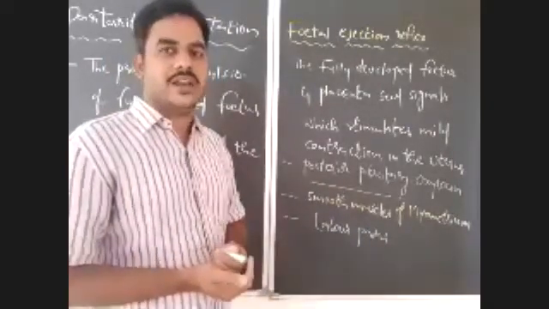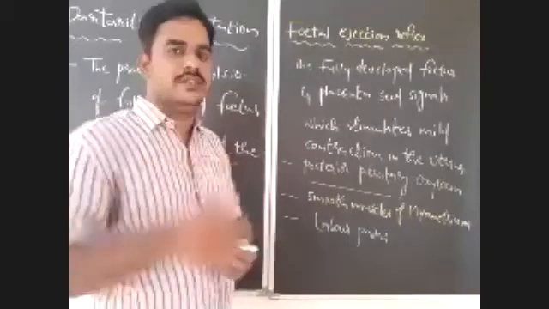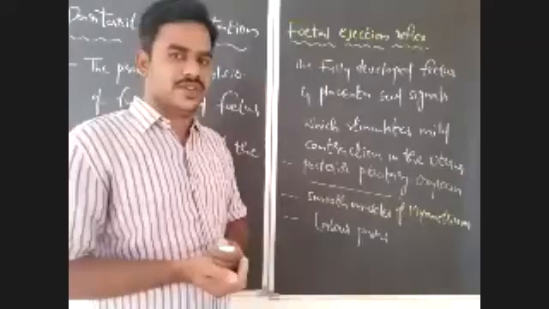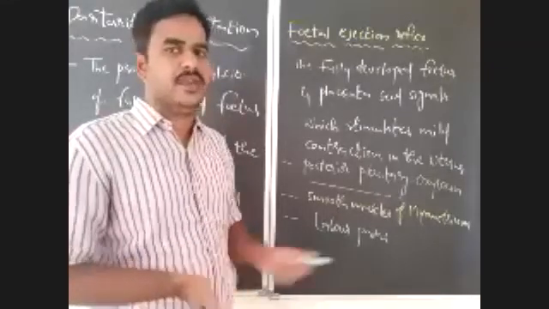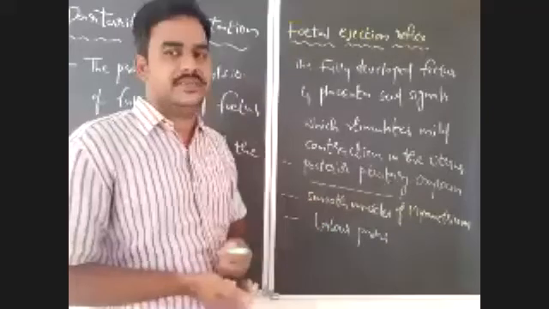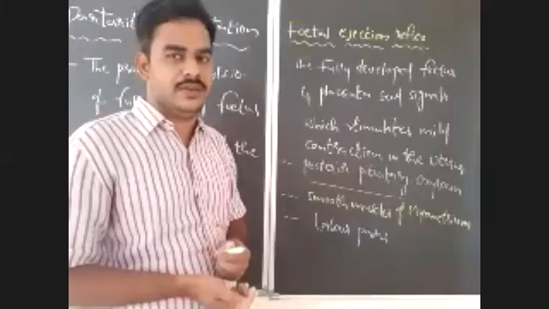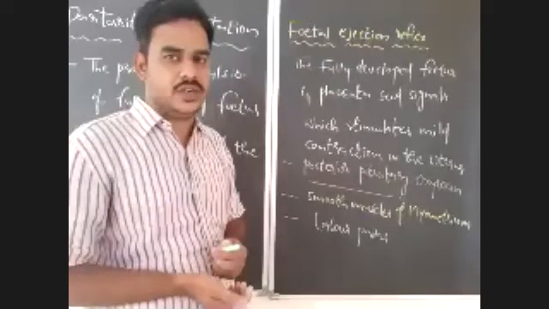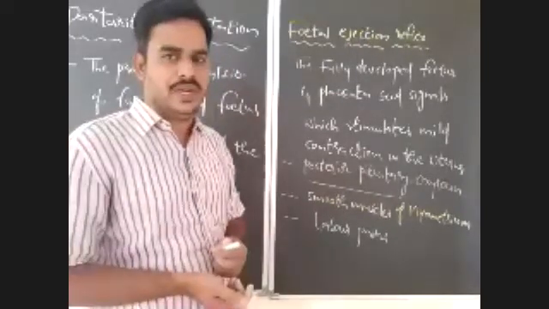And the contraction of which layer of uterus is responsible for labor pains? Myometrium. The contraction of smooth muscles of myometrium is responsible for labor pains. Why will the female get pains during delivery?